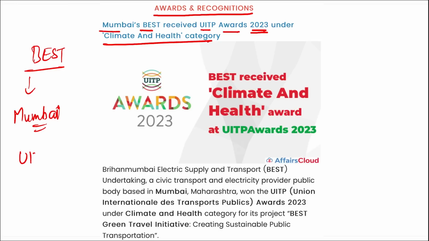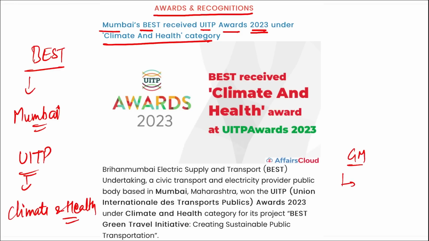And they have won the UITP award. This stands for Union Internationale des Transports Publics Award under the climate. This is important. Under which category did they receive this UITP award? That is under climate and health. And BEST, the Brihanmumbai Electric Supply and Transport, received this award. Who is the general manager of BEST? Lokesh Chandra.